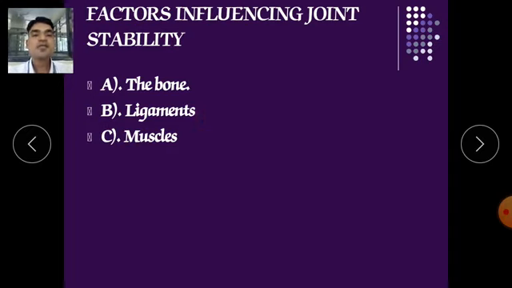Next is ligament. If the ligament is damaged, either by accidents, or with age, or due to some movement, in that condition also it will affect your joints. And next, muscle. If there is muscle weakness, or the nerve supply to our muscle is weak due to some conditions, for example diseases like Huntington disease, or tremors, Parkinson disease, in that condition also it will affect the stability of our joints.